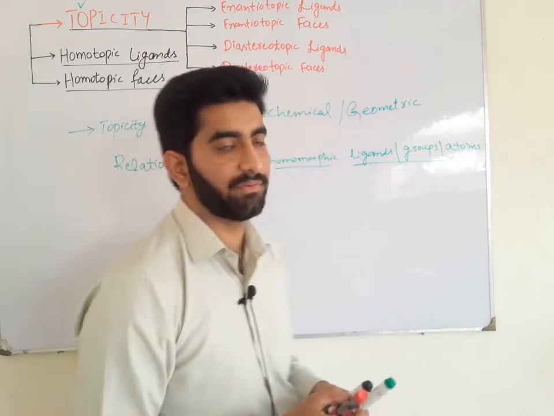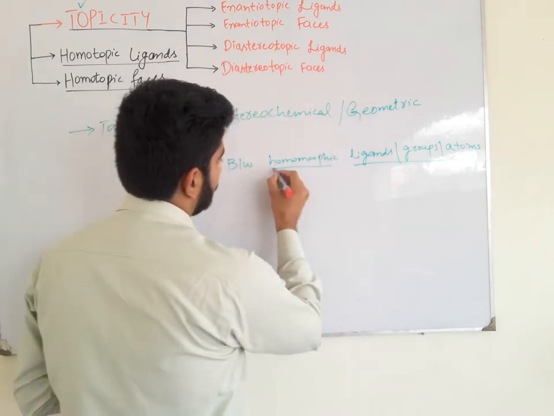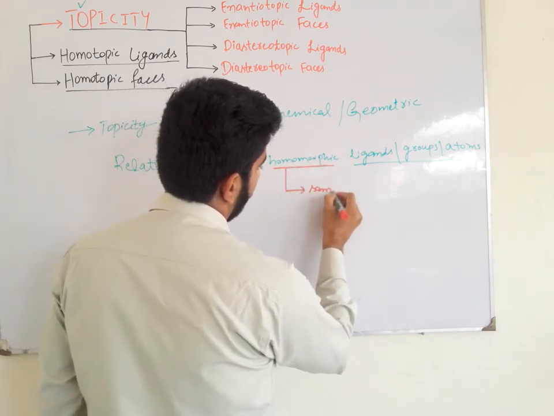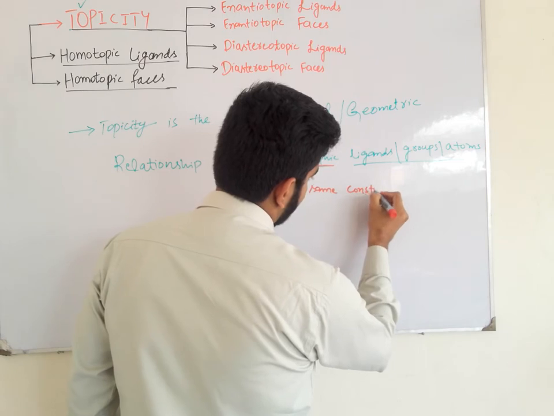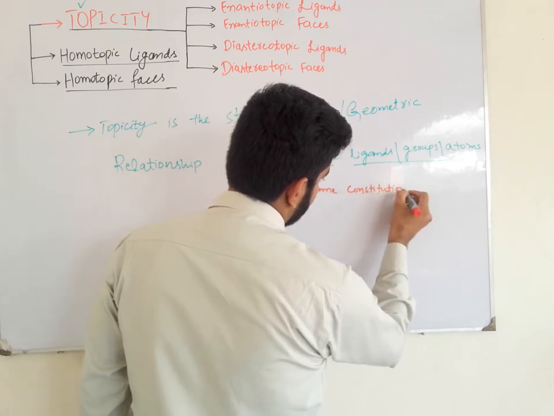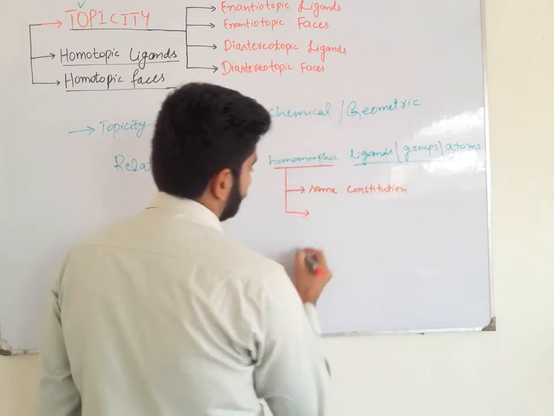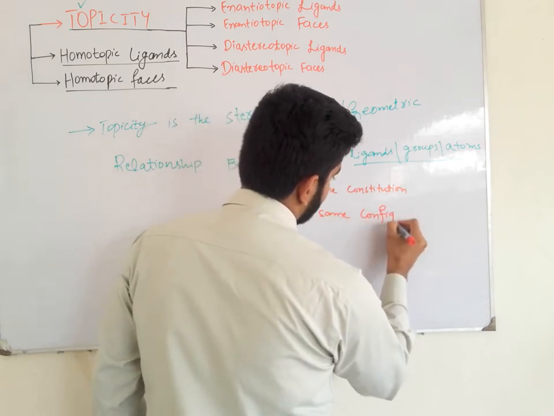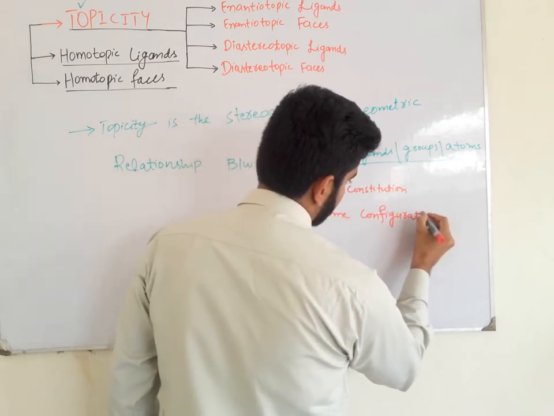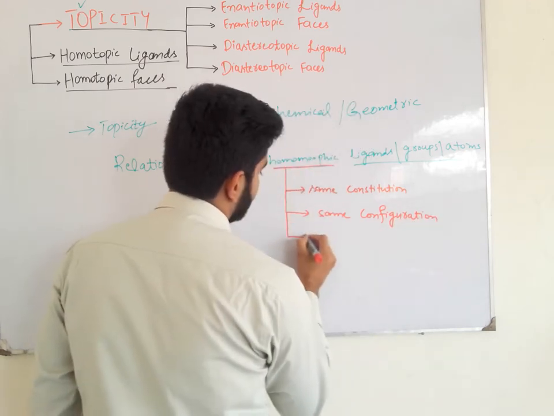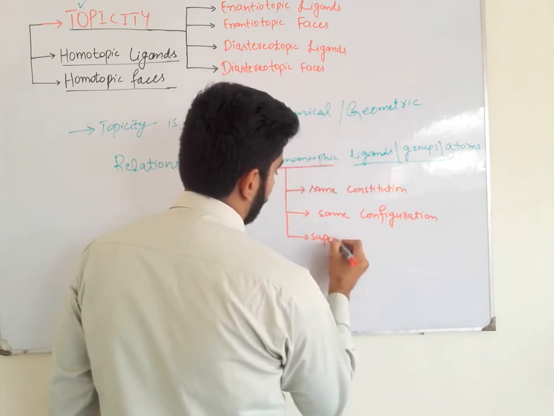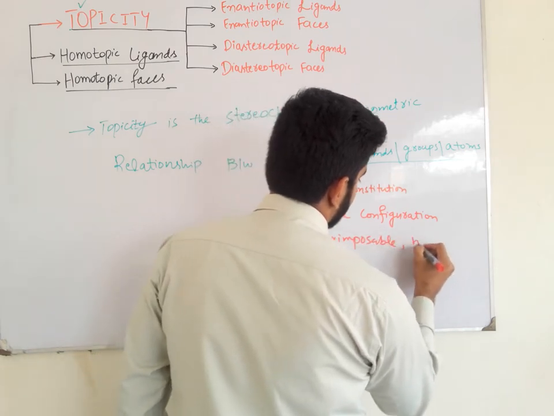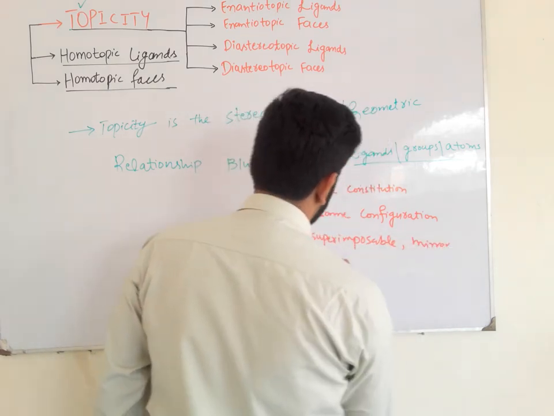So what are homomorphic ligands? These are ligands that have the same constitution of atoms, the same configuration, and they are superimposable mirror images of each other.